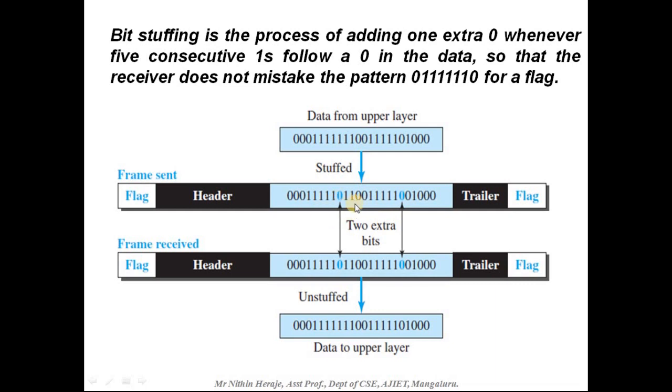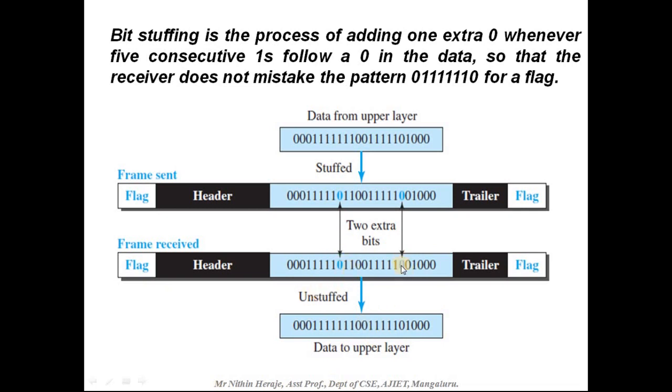So this is on the sender side. When the frame is received at the receiver's end, it follows the same procedure again. If it finds a pattern like 0 followed by 5 ones, the next bit, whatever it is, it is going to unstuff, that is, it is going to remove this bit.